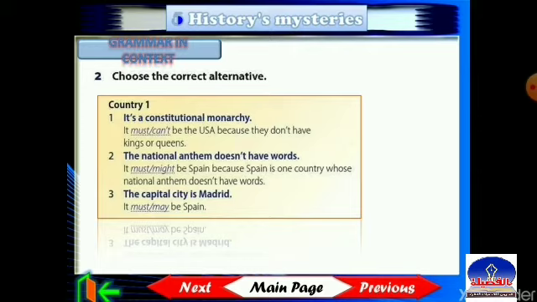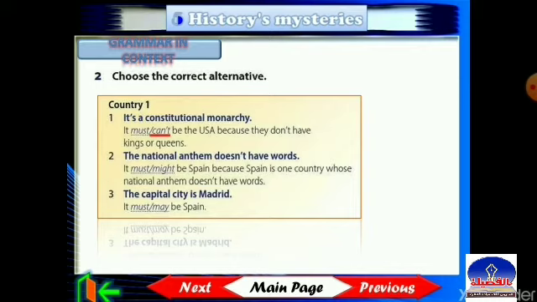At first, I'll remind you what a constitutional monarchy is. A constitutional monarchy is a country ruled by a king or queen whose powers are limited by a set of basic laws. So, it can't be the USA because they don't have kings or queens.